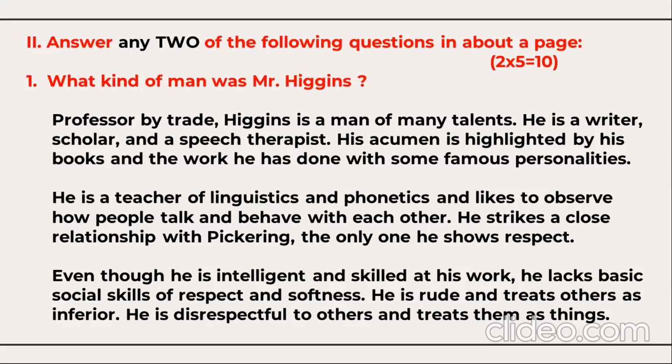A professor by trade, Higgins is a man of many talents. He's a writer, scholar, and a speech therapist. His acumen is highlighted by his books and the work he has done with some famous personalities. He's a teacher of linguistics and phonetics and likes to observe how people talk and behave with each other. He strikes a close relationship with Pickering, the only one he shows respect. Even though he's intelligent and skilled at his work, he lacks basic social skills of respect and softness.